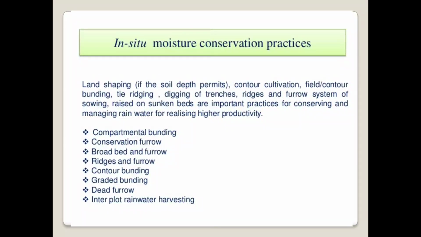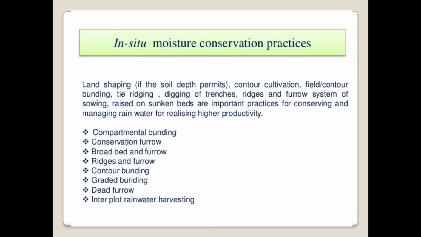It involves land shaping, then contour cultivation, field or contour bunding, tillage, then digging of trenches, ridges and furrow system of sowing. Then raised or sunken beds are important practices for conserving and managing the rainwater for realizing higher productivity.